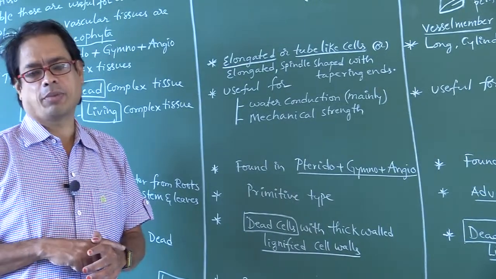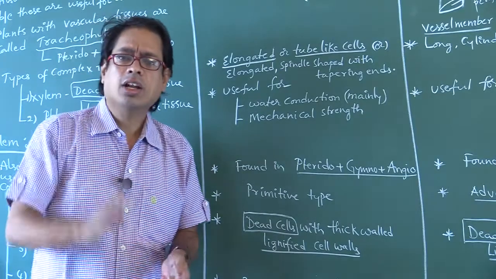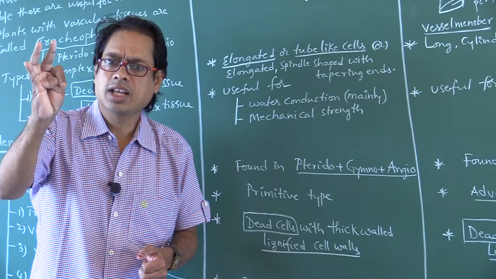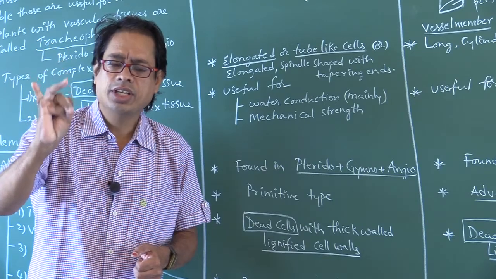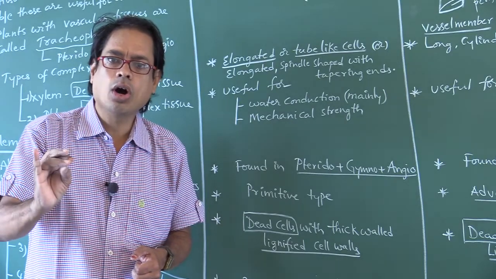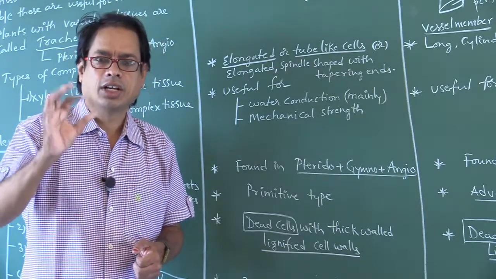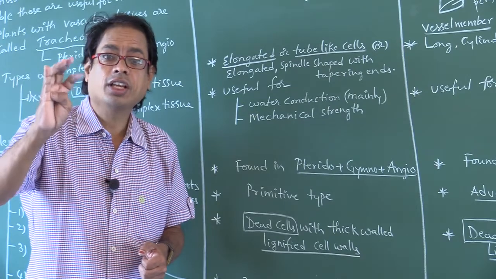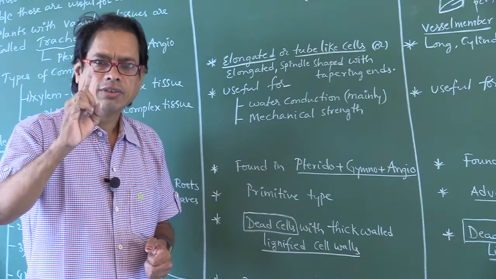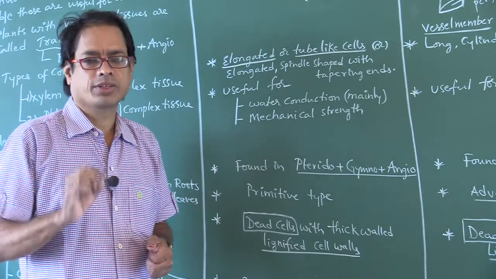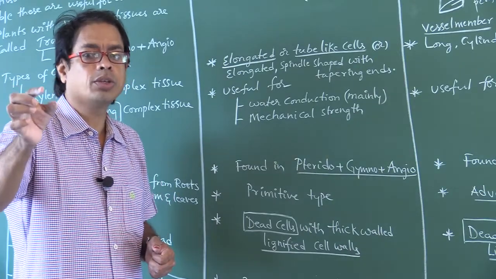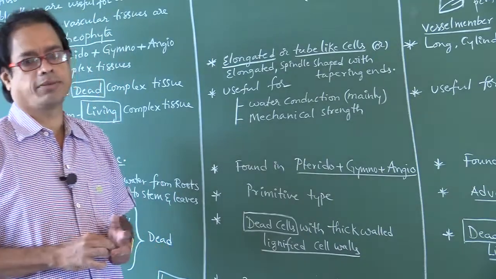So, what are the dead components of xylem? Tracheids, vessels, xylem fibers. These three are the dead components, which means thick walled lignified cell walls. Cell walls that are thin walled, made up of cellulose, mean xylem parenchyma.